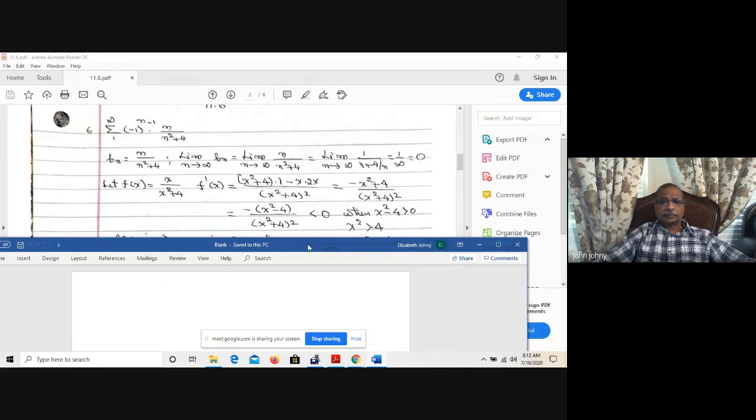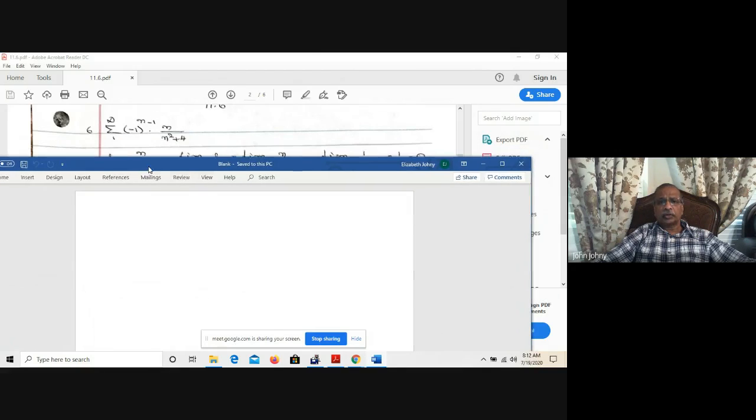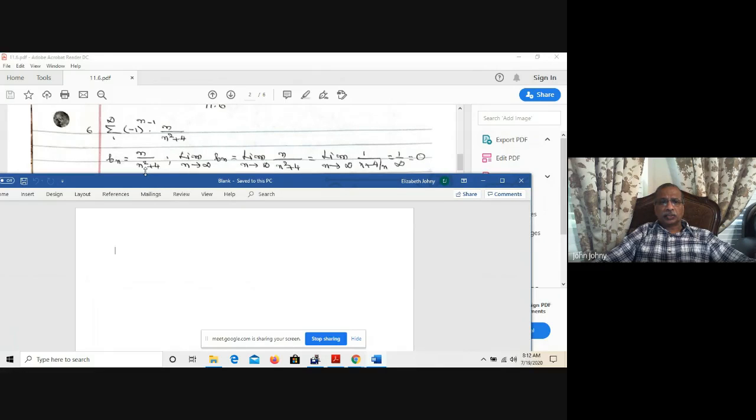Number 6. Sigma n varies from 1 to infinity, negative 1 to the power of n minus 1 times n over n squared plus 4. b_n is n over n squared plus 4. So the limit as n approaches infinity of b_n is the limit of n over n squared plus 4. You divide numerator and denominator by n, so that is 1 over n plus 4 over n. This is 1 over infinity plus 0, that is 1 over infinity, which is 0. So the limit is 0.